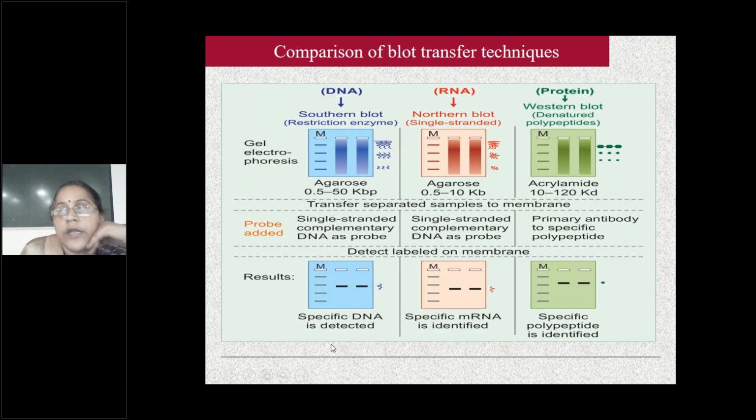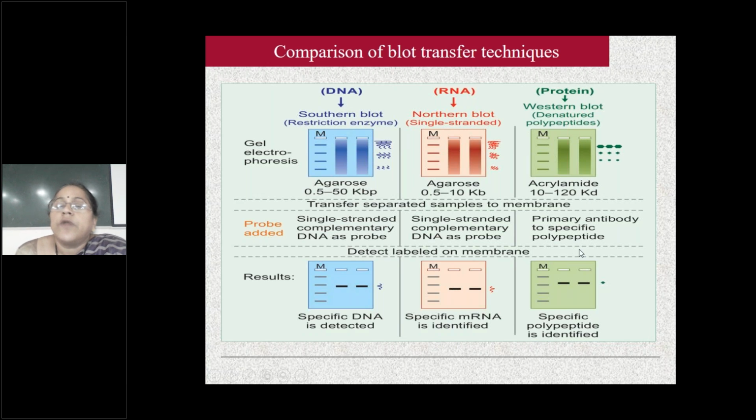So I told you all three significances: one is genetic disorders, second is gene expression, such as oncogenes and viral genes, and third is forensic medicine. RNA is also the same procedure. They are broken down into small fragments, then a probe is added to the nitrocellulose filter paper and autoradiography is done. Northern blotting is used for gene expression.